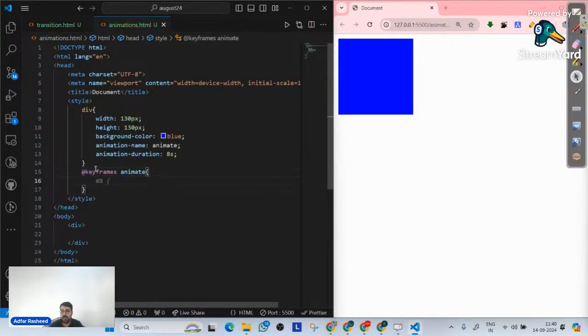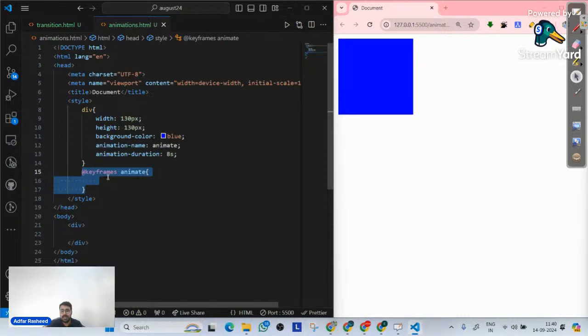And then over here, once we write this, we tell it what to do for the first second, what to do for the second second, what to do for the third second, and so on and so forth. Since this @keyframes rule is connected with the animation called animate, it will be implemented on all the elements while the animation name is animate. That's the catch here.